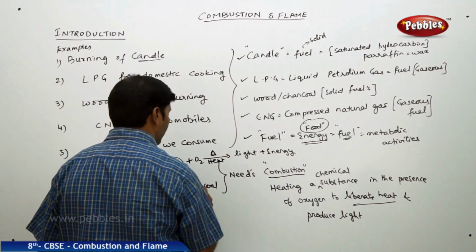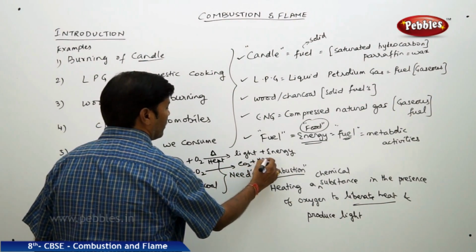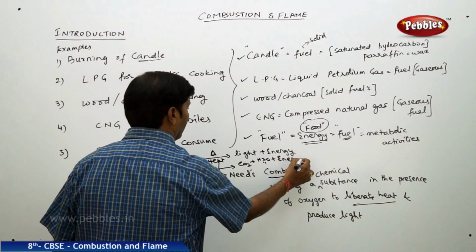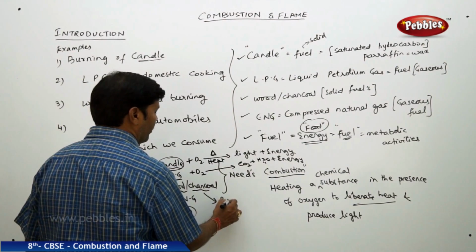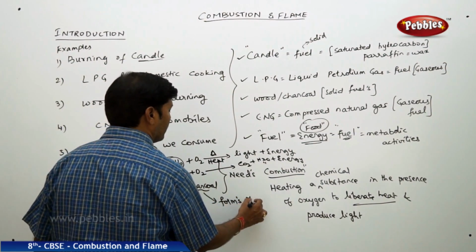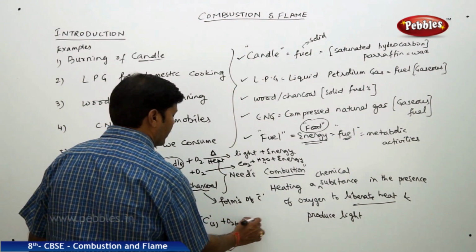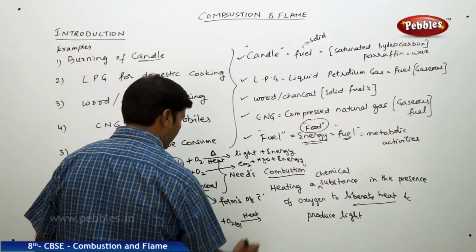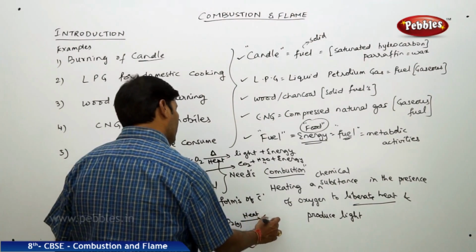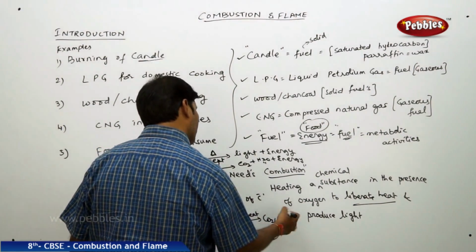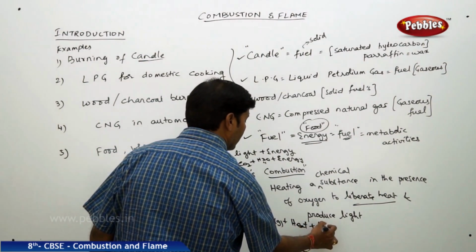Again, these hydrocarbons, when they are subjected to oxygen, produce carbon dioxide plus water, and a large amount of energy is released. Wood and charcoal, both of them are forms of carbon. So take this carbon solid, pass oxygen gas and heat it. If you supply a small amount of heat, it gives carbon dioxide gas plus an excess amount of energy, heat in the form of energy, and also light.